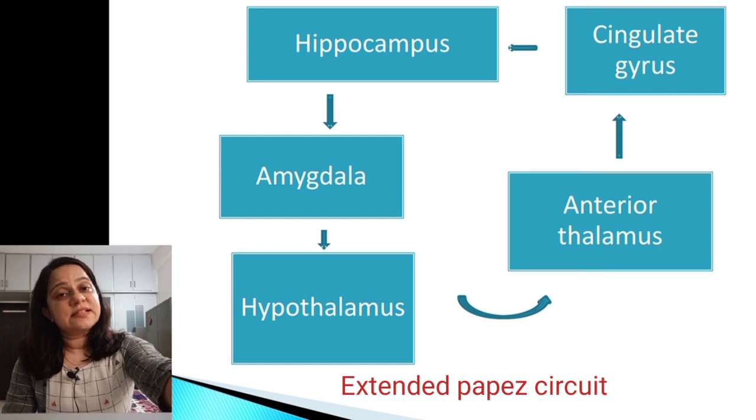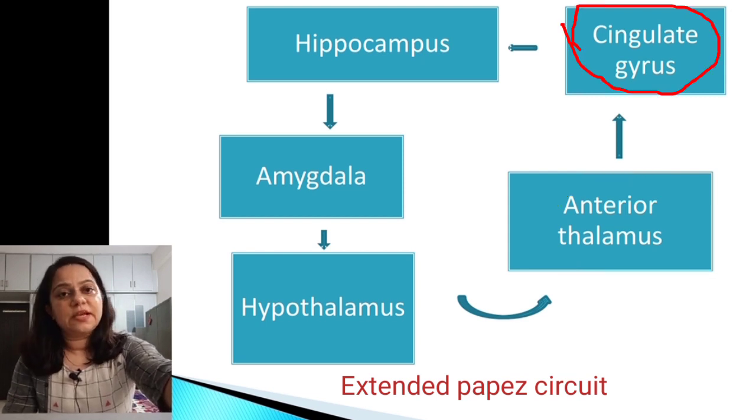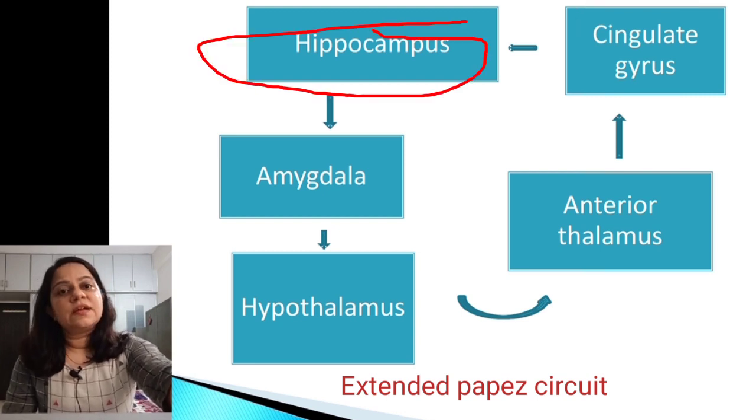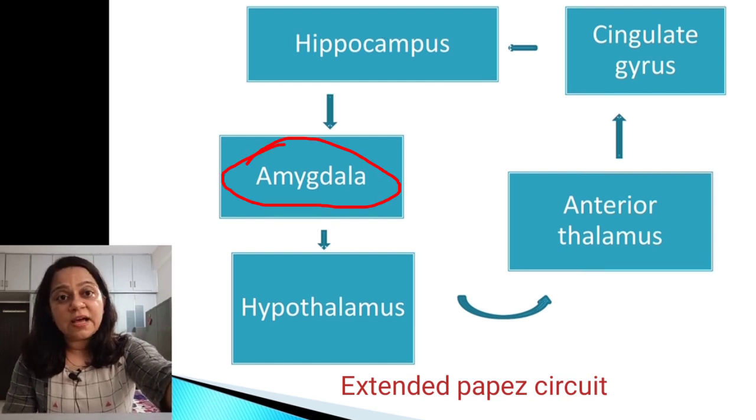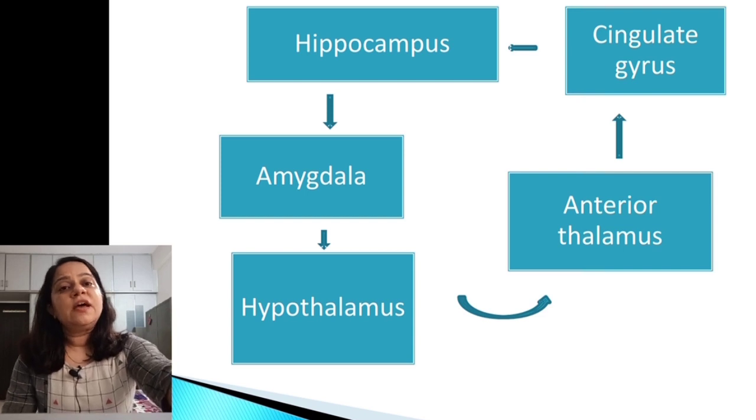It has been studied that the sensory input to the hypothalamus, once it reaches the anterior thalamus, goes to the cingulate gyrus via the mammillothalamic tract. The cingulate gyrus receives input from the association area and orbitofrontal cortex, and it will send signals to the hippocampus. Now, the hippocampus, which is associated mainly with memory, will send signals to the amygdala, and the amygdala will send signals to the hypothalamus. Now, the hypothalamus will send output signals to the brainstem and spinal cord, and accordingly the emotional behavior will be executed.